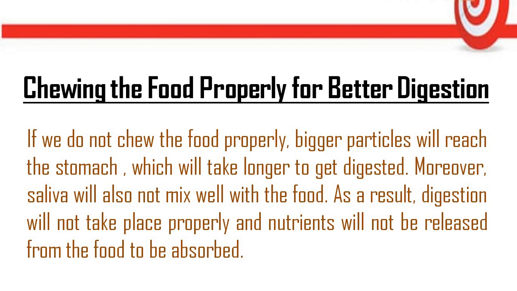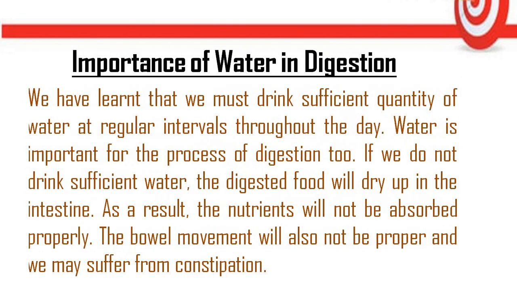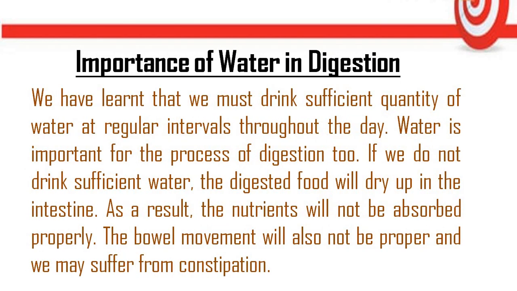Now, what will happen if we do not chew the food properly? In that case, the bigger particles will reach the stomach, and then the stomach will take a long time for its digestion. Moreover, saliva will also not mix well with the food. And one more thing, when the food is not chewed properly, then saliva will also not be able to digest the carbohydrate. So as a result, digestion will not take place properly, and nutrients will not be released from the food to be absorbed.